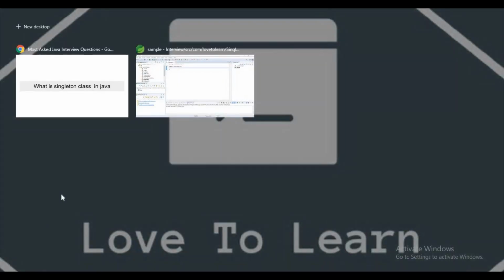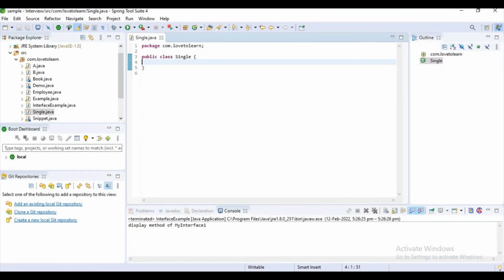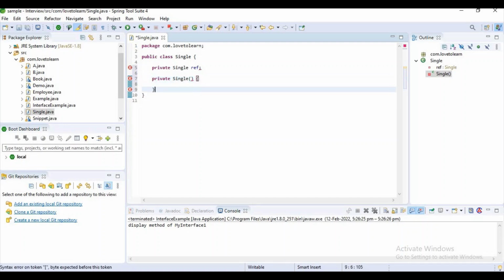Now I will explain an example so you can clearly understand it. First of all, let's create an instance for this singleton class. And now let's create a constructor. And now let's create a static method.